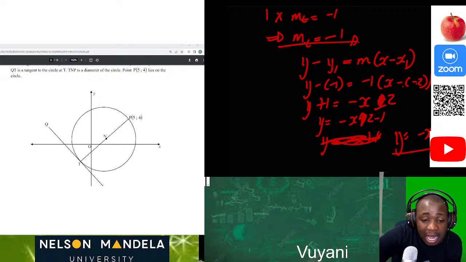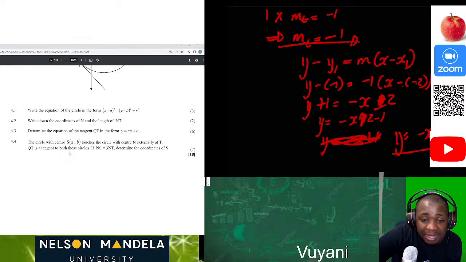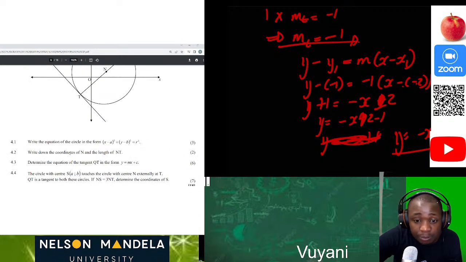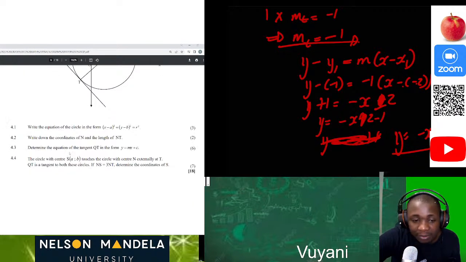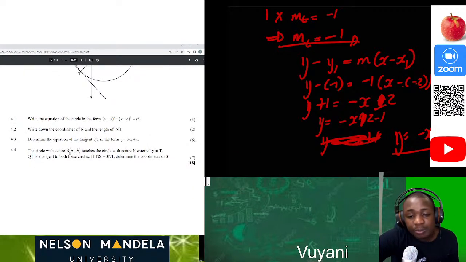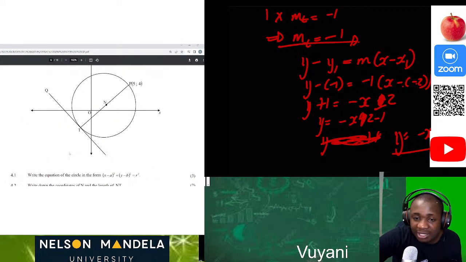Then we are all happy. Now the last question. The circle with center S(a; b) touches the circle with center N externally at T. QT is a tangent to both circles, which is quite good. If NS is equal to 3NT, determine the coordinates of S.